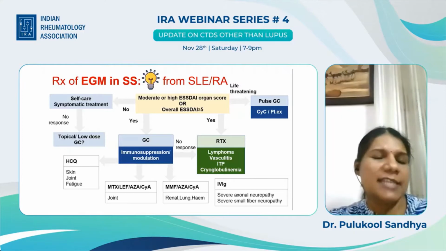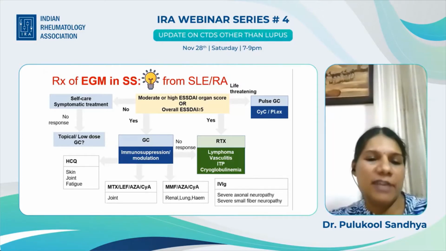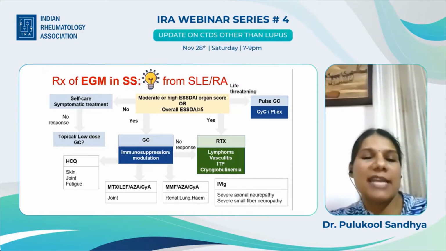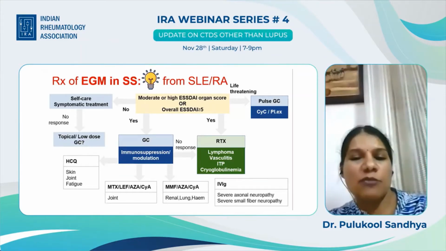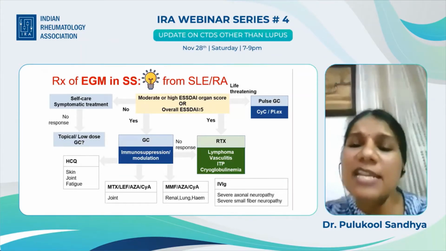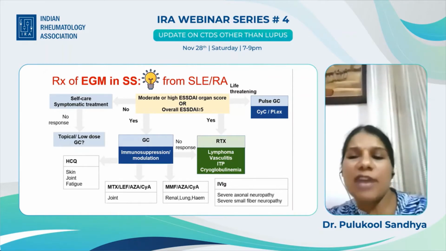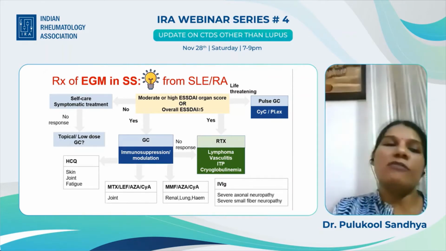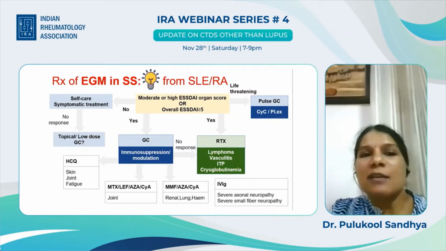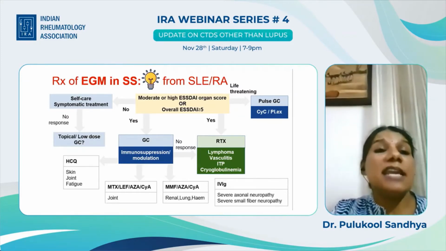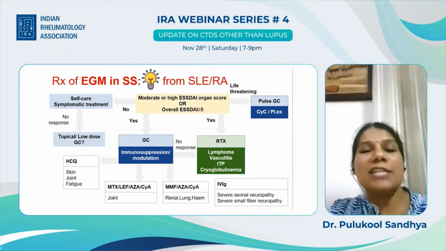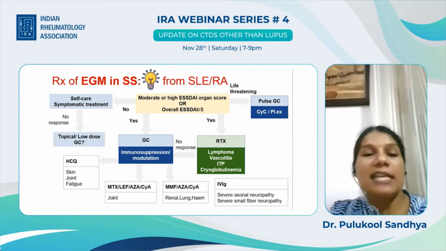For example, HCQ is recommended in case of skin, joint, and fatigue. Methotrexate, leflunomide, azathioprine, and cyclosporin for joints. MMF, azathioprine, and cyclosporin for renal, lung, and hematological involvement. IVIG has a role in case of severe axonal neuropathy and severe small fiber neuropathy. All the other minor manifestations, we should try symptomatic treatment, and in case they do not improve, on a case-to-case basis we can decide on increasing the therapy.